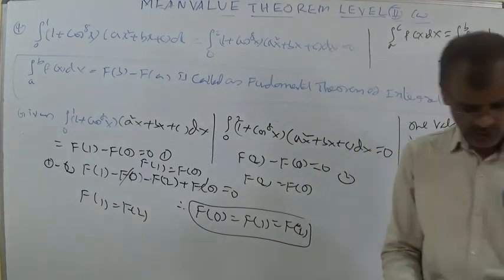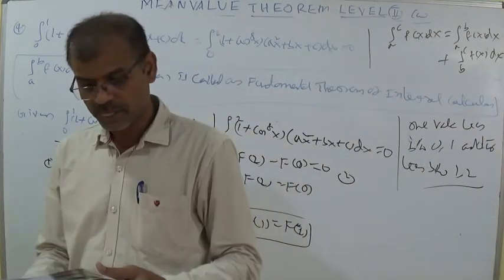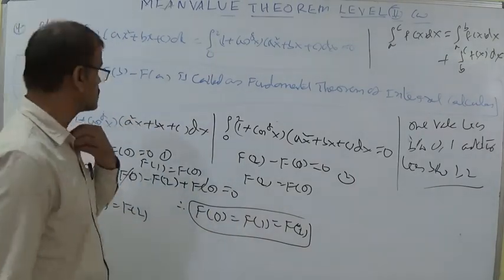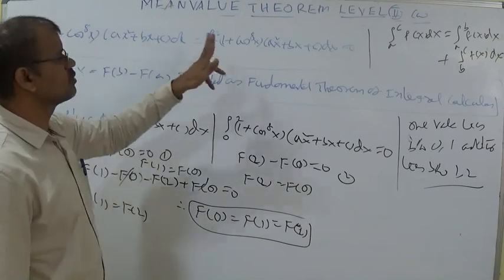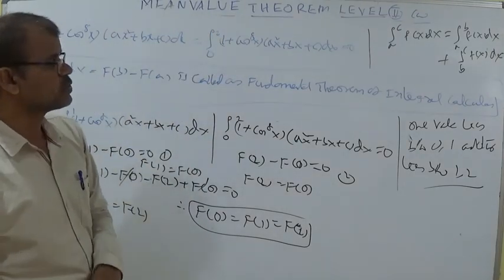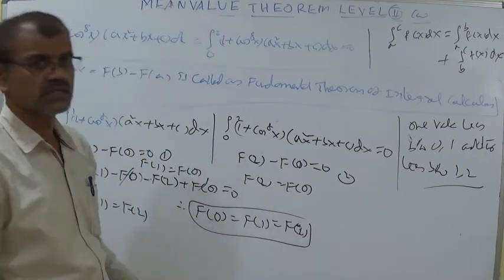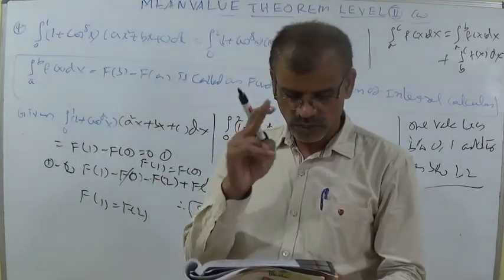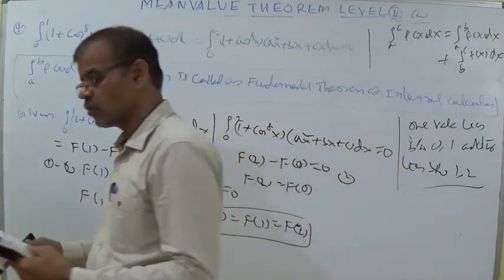According to the first option, you can verify. If you could not understand, a shortcut is also there. Students, a 0 to 1 function is there and a 0 to 2 function is there. 0 to 2 is split like that into 0 to 1 and 1 to 2. So according to the theorem, you can say one root lies between 0 and 1 and the other root between 1 and 2.